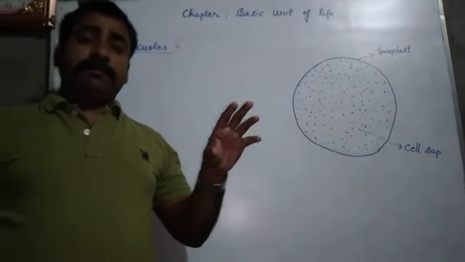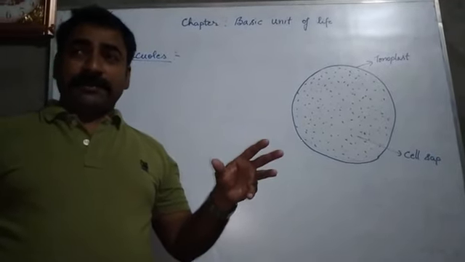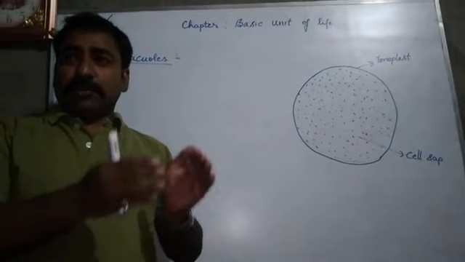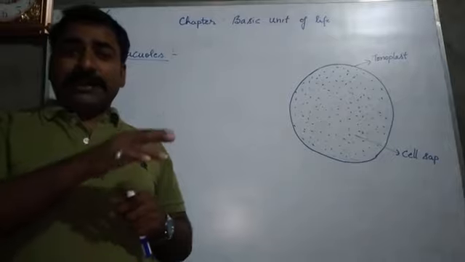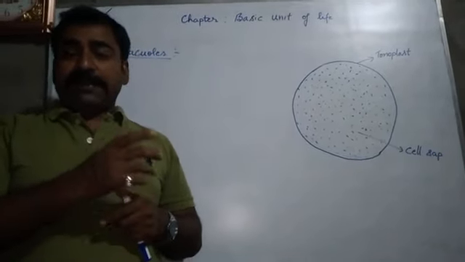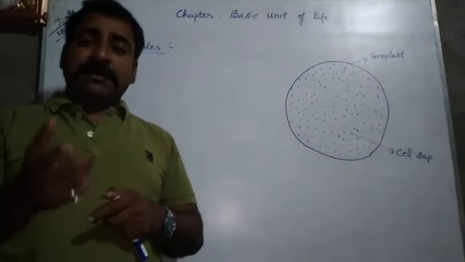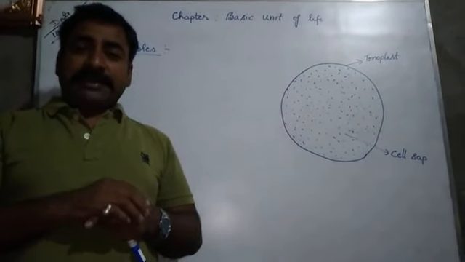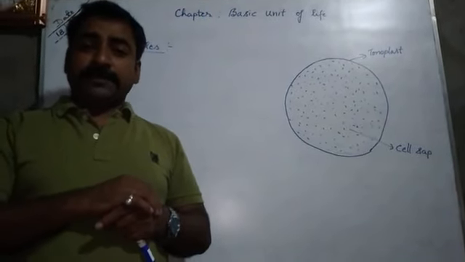If you observe a prokaryotic cell, for example a bacterial cell or cyanobacterial cell, vacuoles are present, and these vacuoles are storehouses of certain materials which are utilized by them during adverse conditions. And vacuoles are also present in eukaryotic cells, especially in plant cells and animal cells. So eukaryotic cells have vacuoles, as well as prokaryotic cells.